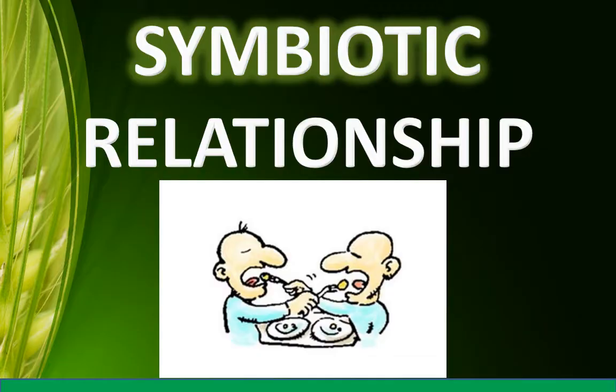Dear students, have you ever heard about symbiotic relationship? And what is the meaning of this term exactly?